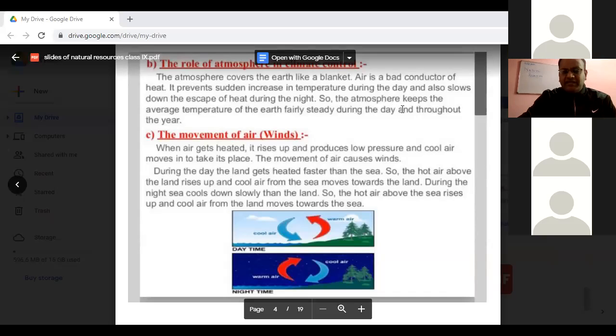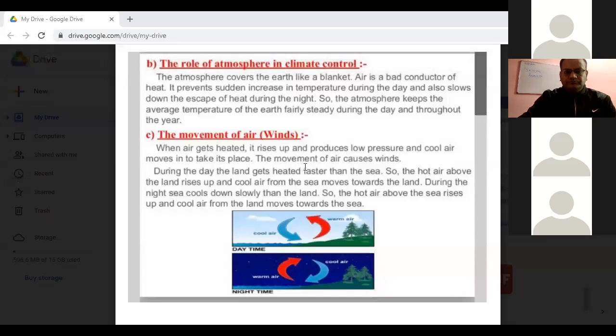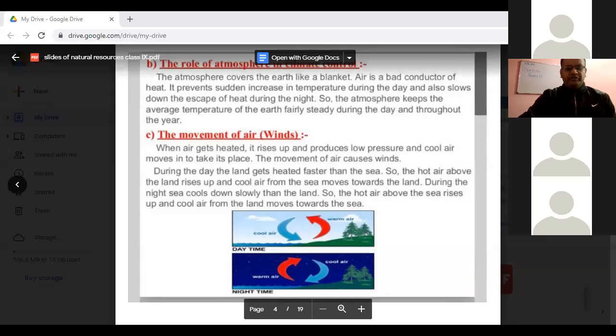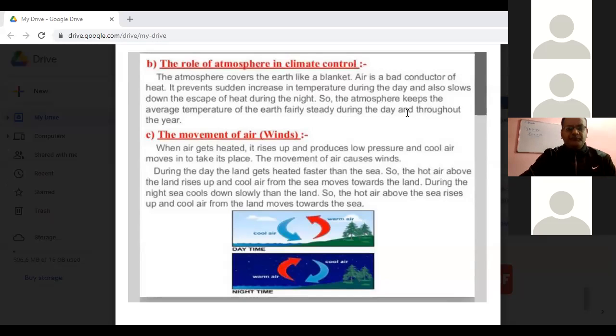How does the atmosphere help in the climatic control? Atmosphere plays an important role in climate control as air is a bad conductor of heat, and it helps to maintain the earth's temperature by preventing the sudden increase in temperature during daytime and helping it cool down slowly at night. Very good explanation, Pallavi. You can mute yourself.